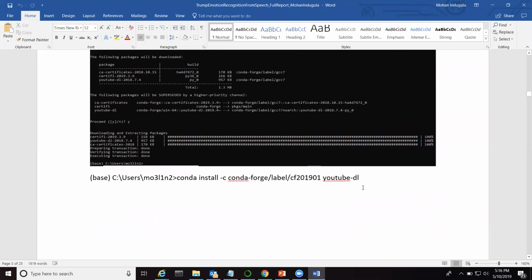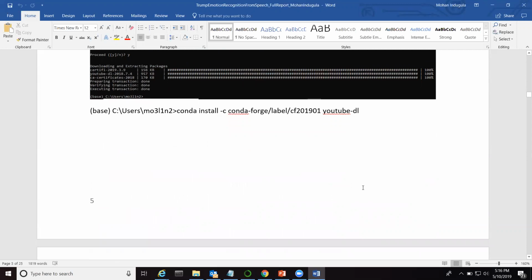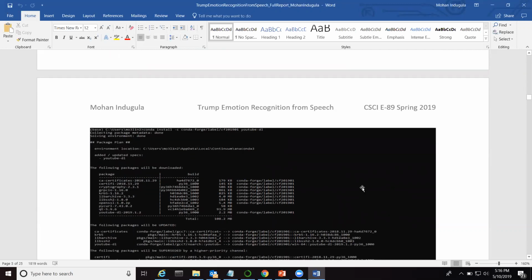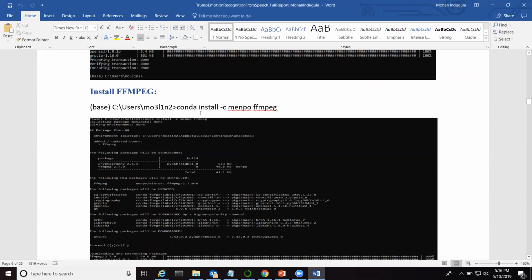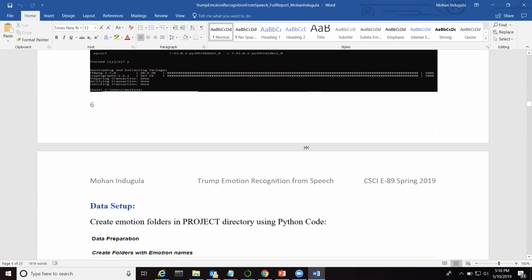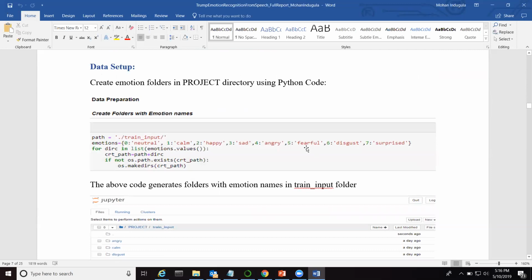One is youtube-dl, which I installed. This package is used to download files from YouTube. And FFmpeg is used to convert video to audio files. And this is the data setup.